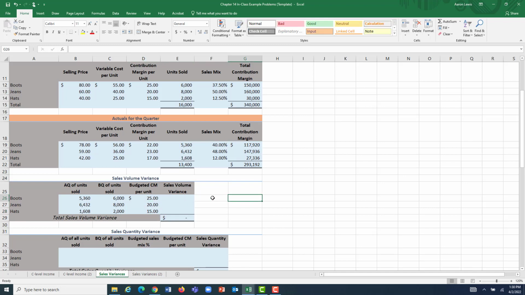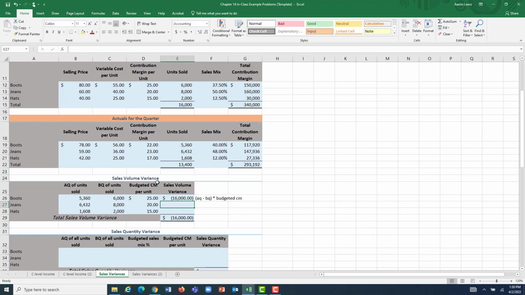So to figure out what my sales volume variance for the period was, it's going to be equal to actual quantity less budgeted quantity times our budgeted contribution margin. So here it's going to be equal to, open a parenthesis, the 5,360 boots we actually sold less the 6,000 that we expected to sell times our budgeted contribution margin of $25 per boot. The difference between these two numbers is 640. We sold 640 less pairs of boots than we thought we were going to.